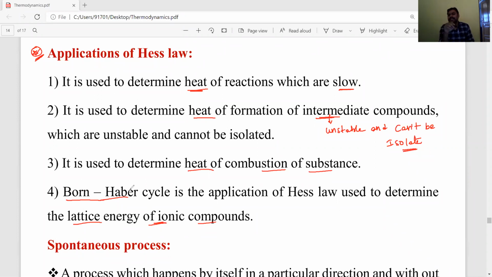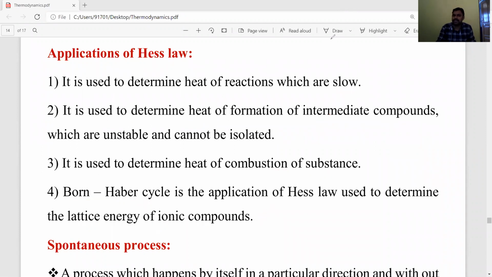While we were discussing the chemical bonding chapter, we discussed lattice energy. There I said one point: lattice energy of ionic compounds is calculated indirectly by using the Born-Haber cycle. The main principle of this cycle is Hess law. Hess law is useful to calculate the amount of heat absorbed or released for the formation of ionic compounds, or the lattice energy. Okay students, this is about Hess law, its examples and important applications.